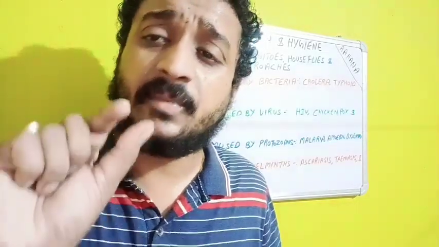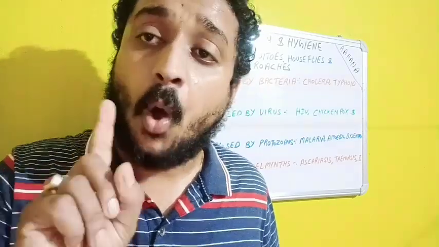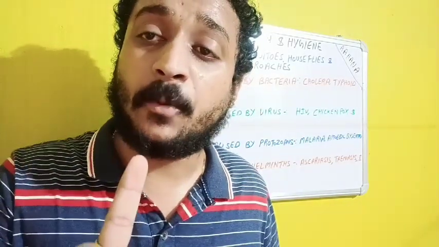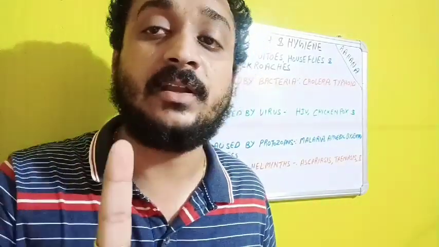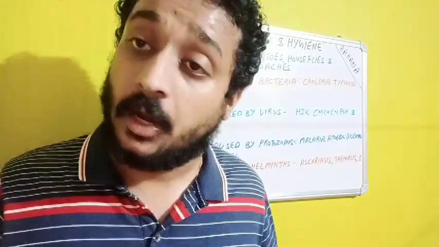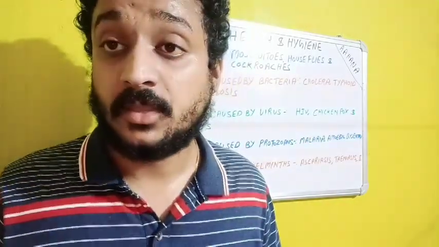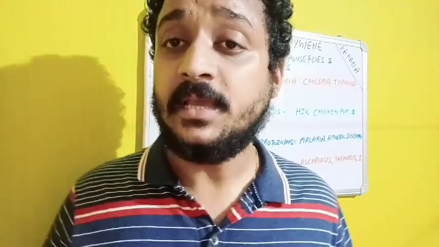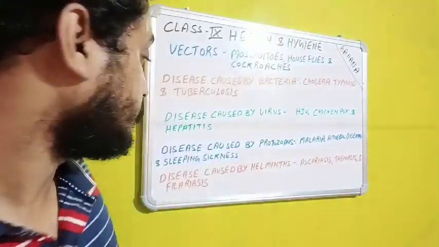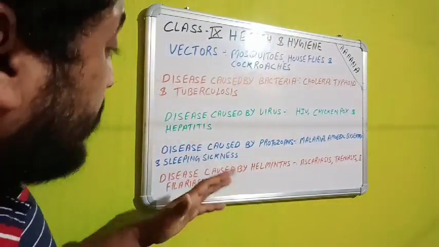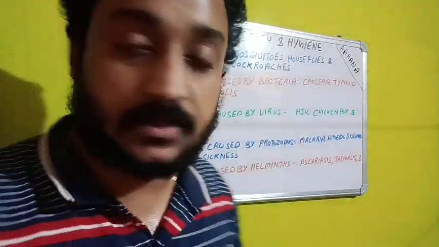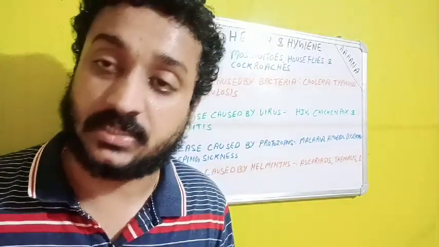So there are no proper medicines. Medicines are there, but very much less effective. The only thing is to be vaccinated properly in early childhood so as to prevent the disease in later adulthood or in the future. So this is hepatitis A, B, C, D, and E. Now, coming to the next topic, that is diseases caused by protozoans.